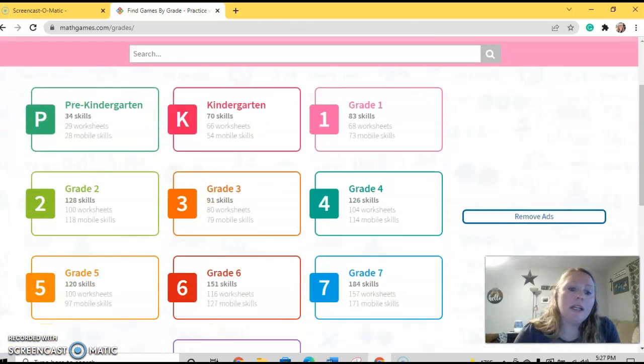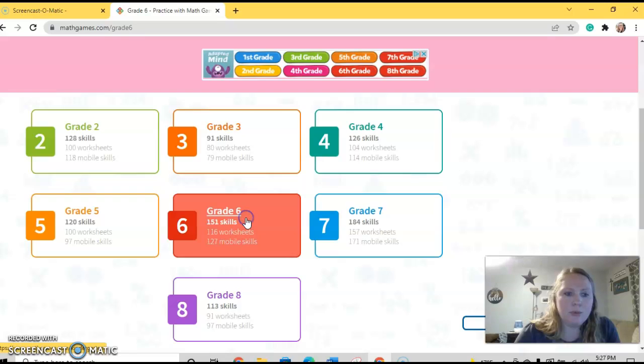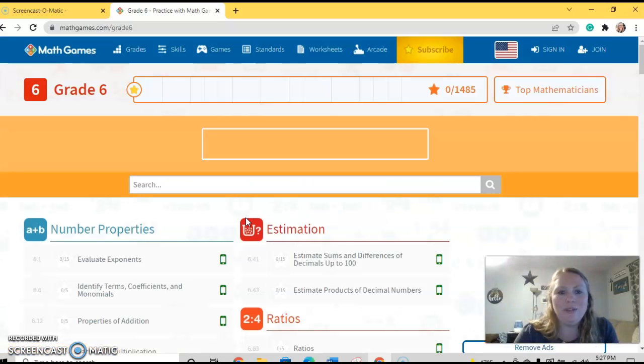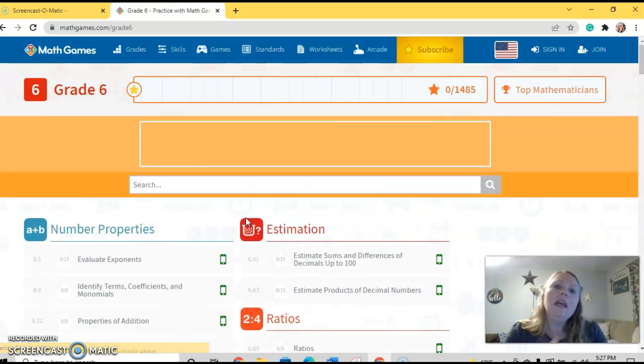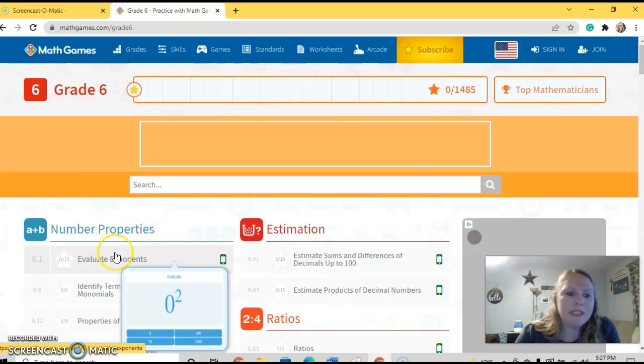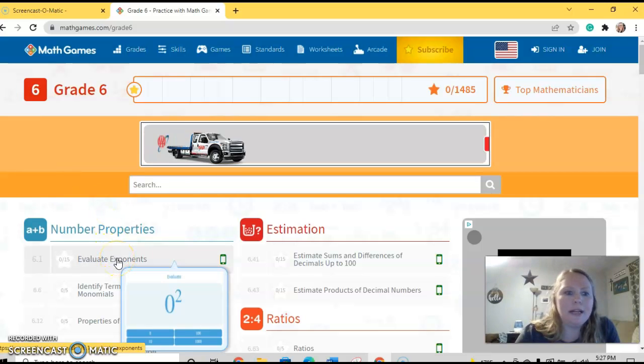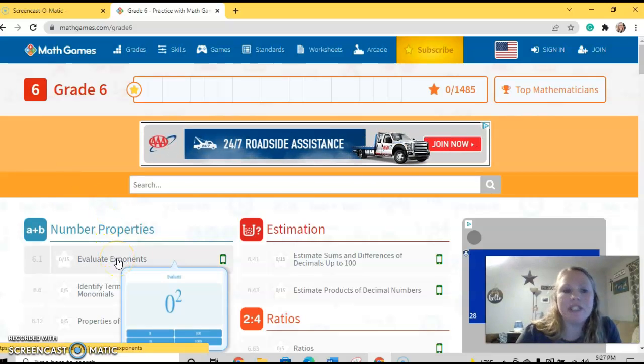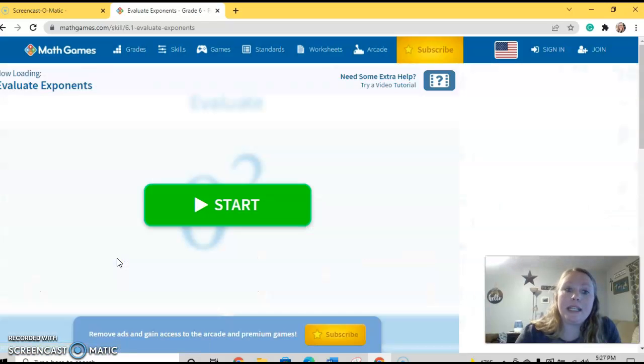And if you are not assigning this, of course, there is more clicking involved and you may have to help your students get to this point. If you sign in, then you can go ahead and assign these things. So let's say we were doing exponents in my classroom and I needed to check for understanding. This is a way to integrate that technology, and students would simply go to where I'm directing them.